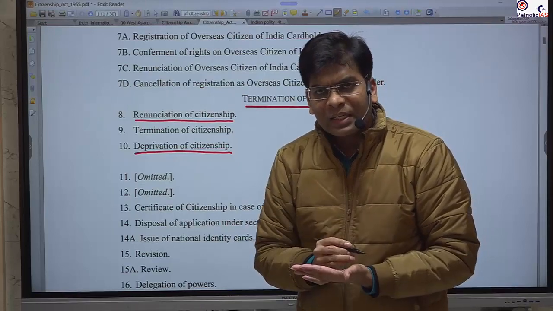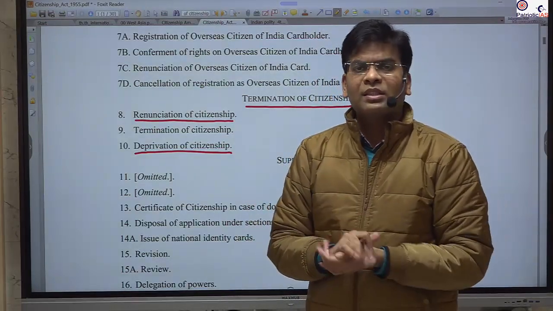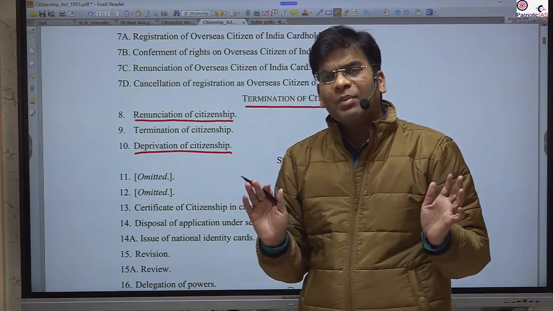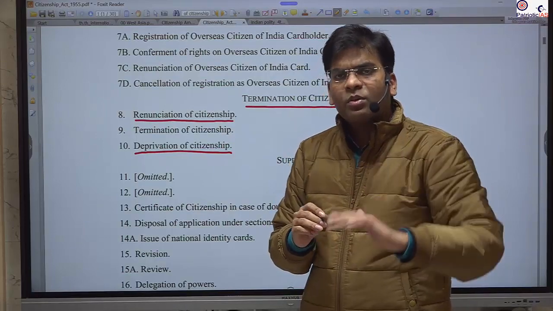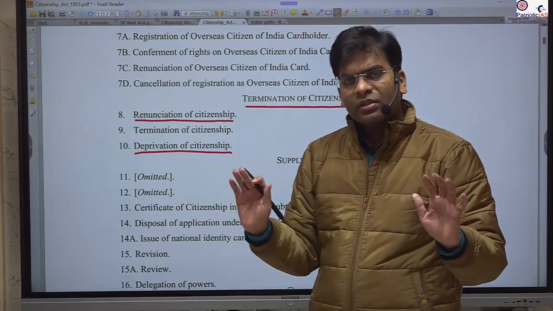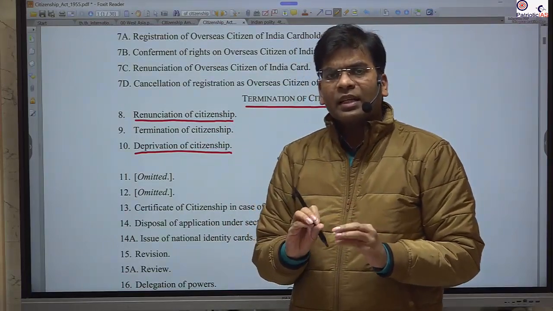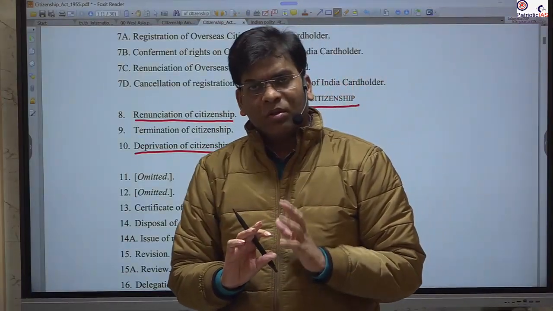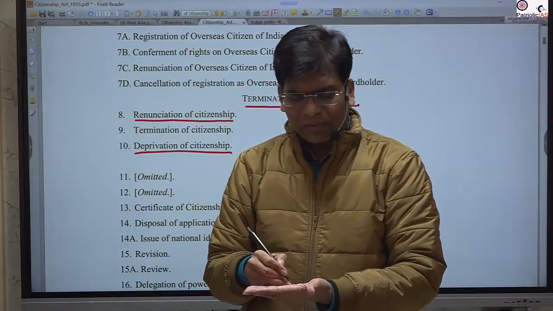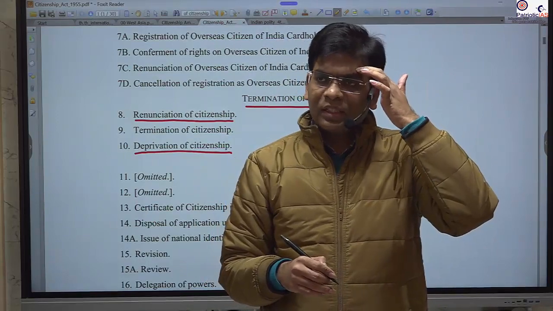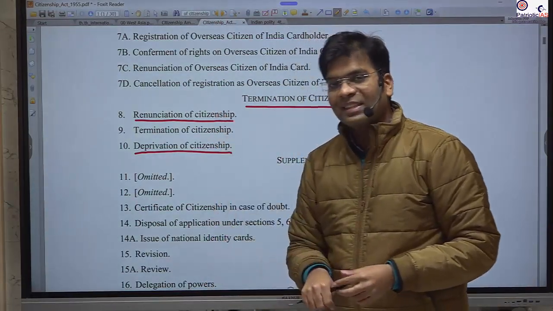I myself am writing and renouncing. It doesn't matter whether I have acquired the citizenship of another country or not. Just I don't want to be a citizen of India. I am writing and giving it to the government. Yes, this is permitted, but it is not permitted when a war is going on. It is not the case that when war is going on you write that okay, I am not a citizen of India, I am leaving the country, I have no responsibility about this country. In that case, this renunciation doesn't apply.